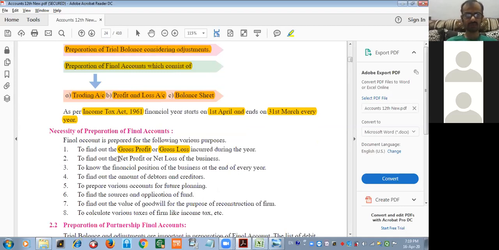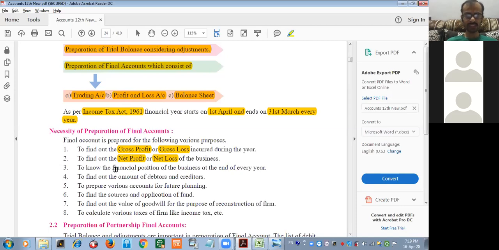Gross profit. Then, to find out net profit or net loss: when indirect income is greater than indirect expenses, I will get net profit. When indirect expenses are greater than indirect income, I will get net loss.